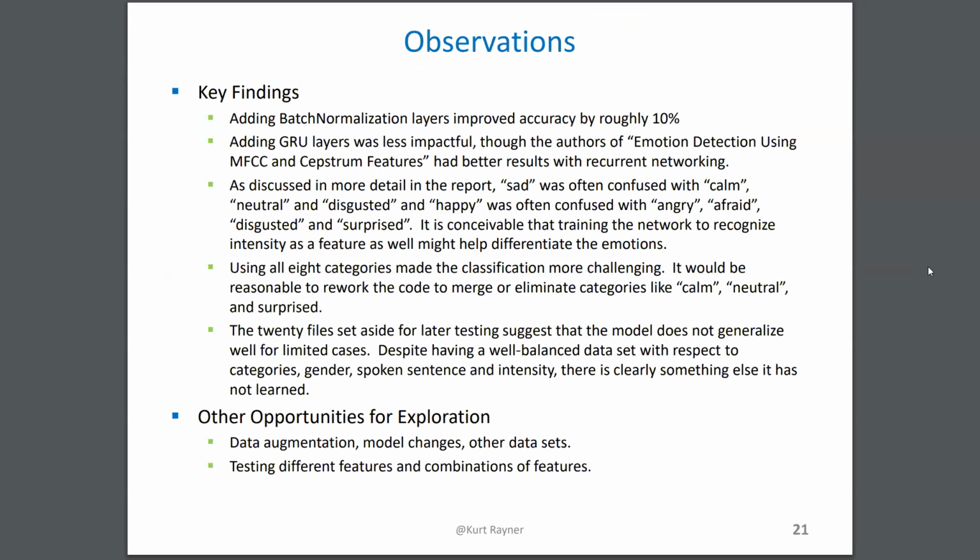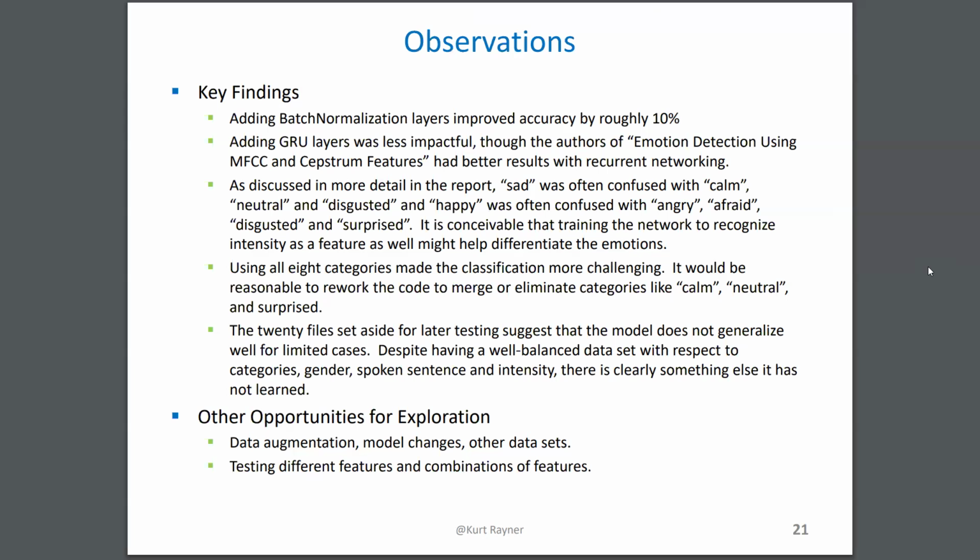Some of the key findings from these experiments: batch normalization improved accuracy over convolutional models by 10% right away. So that was a good thing to do. As I said, the GRU layer was less helpful, and I think it's possible that if I had pulled out the MFCC values, it might have improved. I did experiment a little bit with that and didn't see tremendous gain.